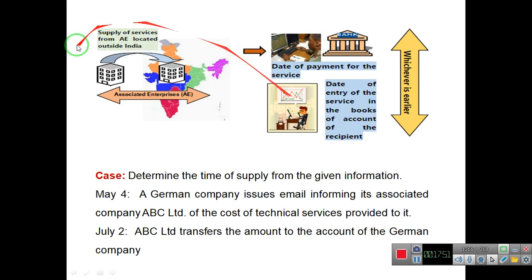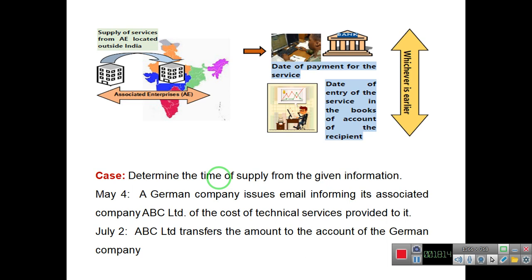If the supplier is located outside India, in that case, for determining time of supply, we will consider two dates. One, the date on which payment is received, and the other, the date on which payment is recorded in the books of account, and the earlier date will be the time of supply.